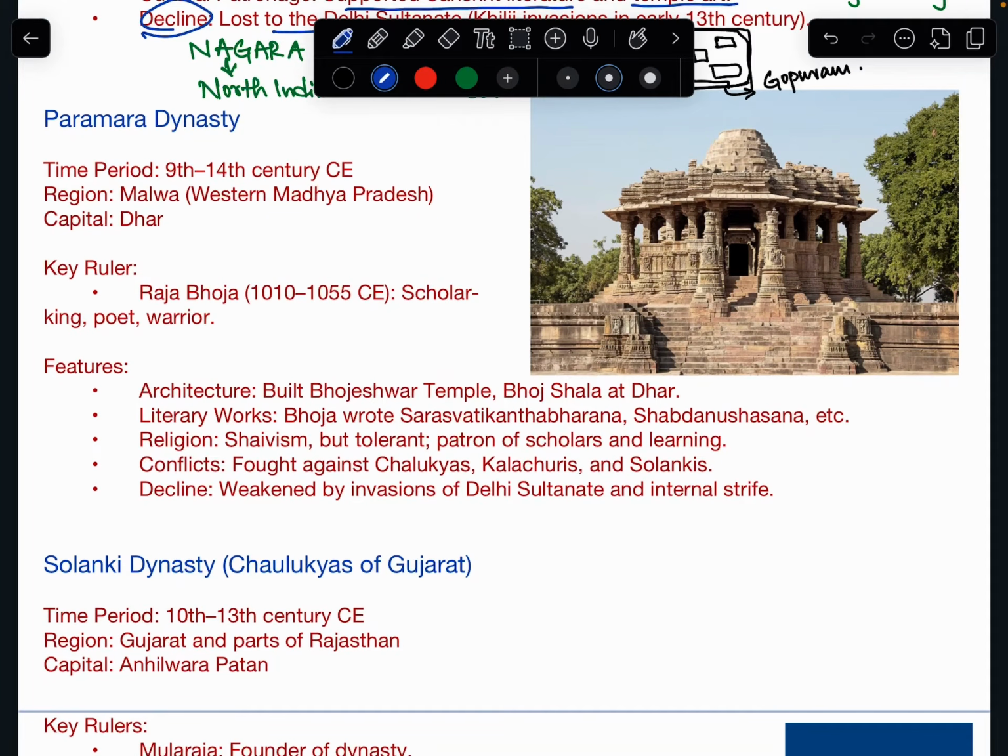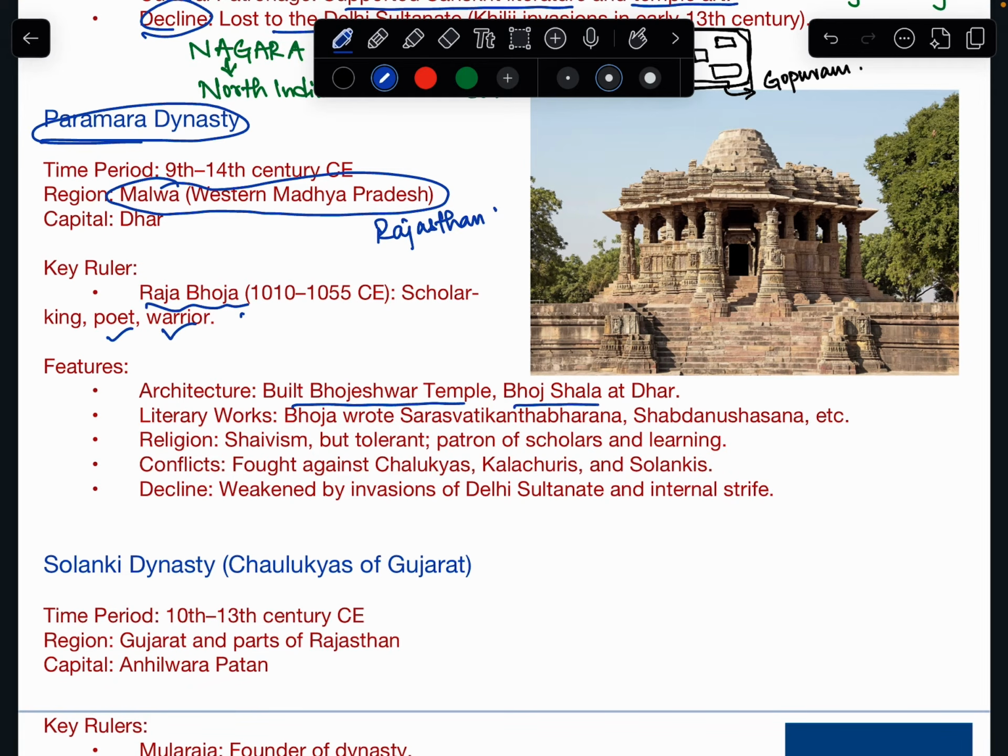Now we see Parmar dynasty. Okay, Parmar dynasty, we had a key ruler in Raja Bhoj. The area was Malwa, today's western Madhya Pradesh and some parts of Rajasthan. Okay, so Parmars were there. And Raja Bhoj was the key ruler. He was also a scholar, king, poet and warrior. Okay, architecture, they built Bhojeshwar temple, Bhojsala at Dhar.